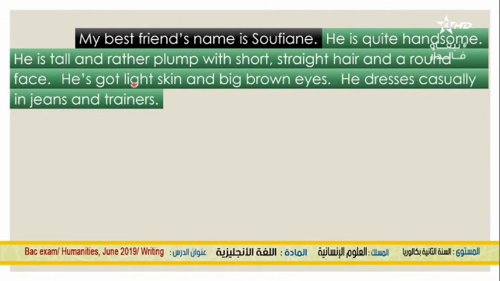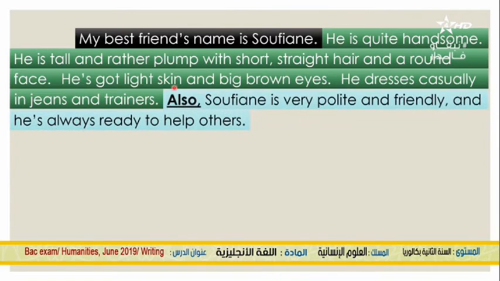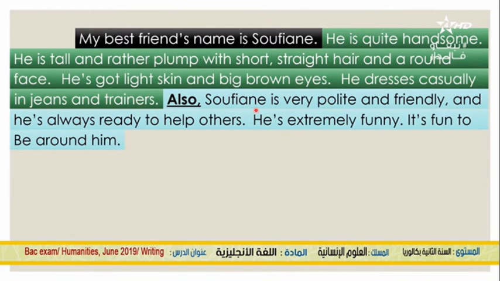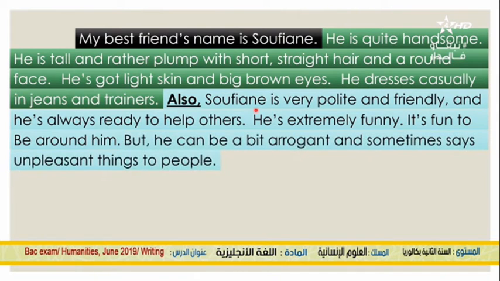Now we are going to move on to describe his personality. Also, Sufyan is very polite and friendly, and he's always ready to help others. He's extremely funny. It's fun to be around him. But he can be a bit arrogant and sometimes says unpleasant things to people. Well, that was his personality. Now we should have the last part, which is his interests and hobbies.